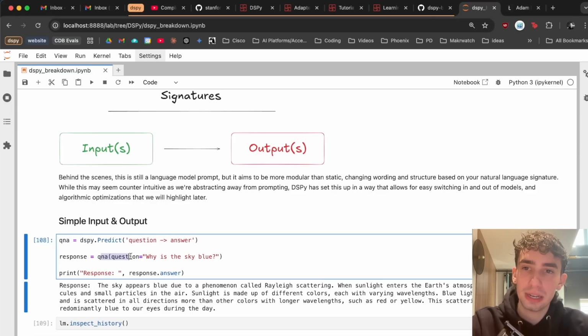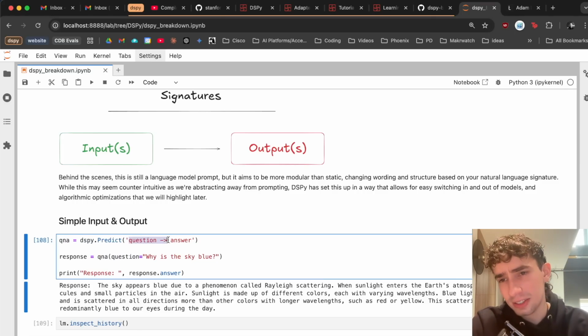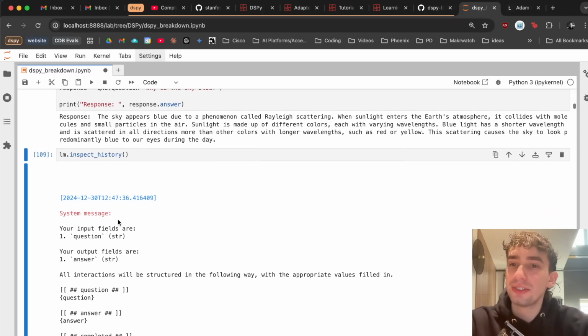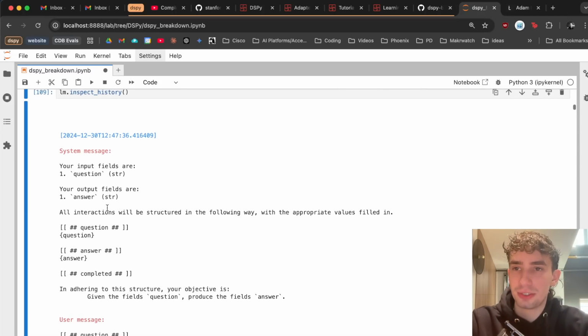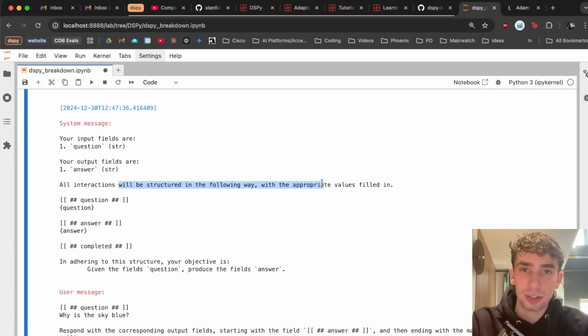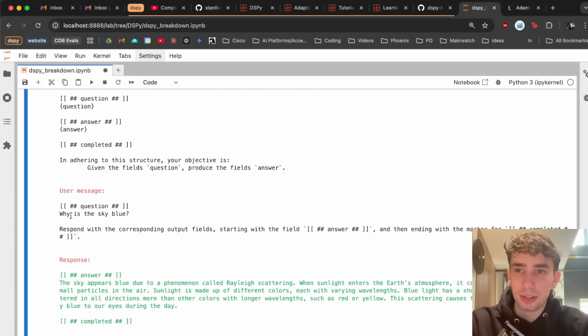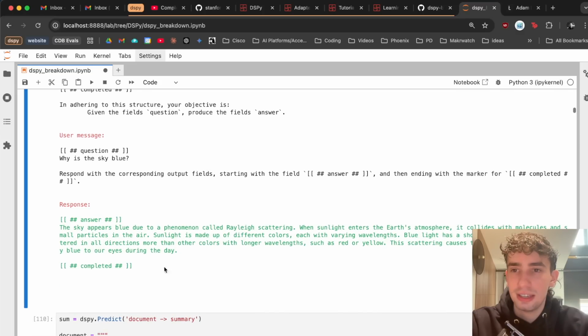So now we have our Q&A program. And if we run Q&A and input into our question field, which this is automatically handled as going to be expecting a question, with why is the sky blue, we can see that when running it, we get a response back from the language model. Looking behind the scenes, we can see a little bit of the messaging that DSPy actually makes. So it shows the language model what our input field is and what our output field is and how to structure all of our responses here. And then it shows our user message of why is the sky blue, a little bit of extra responses, and then gives us our response back from the LLM.